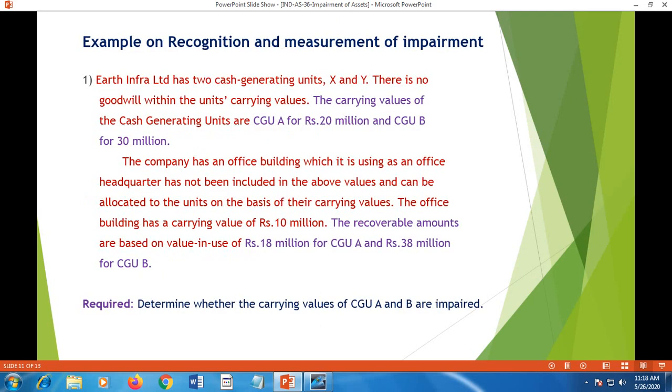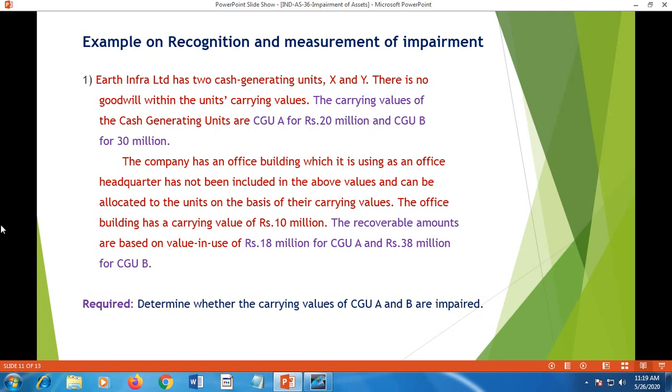Now example on recognition and measurement of impairment. Earth Infra Limited has two cash generating units X and Y. There is no goodwill within the units carrying values. The carrying values of the cash generating units are CGU A rupees 20 million and CGU B 30 million. The carrying values, that means amount shown in the balance sheet of the company of A is 20 million, B is 30 million. That is the book values.